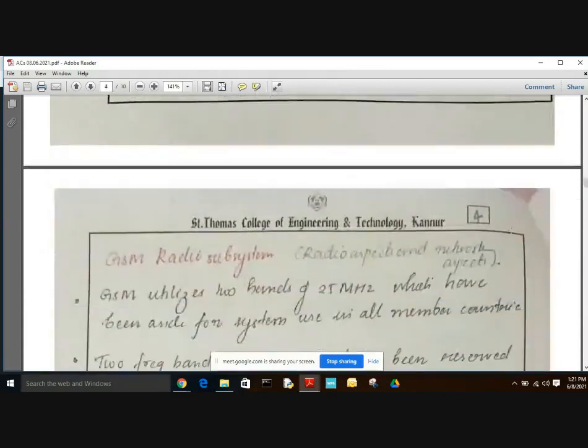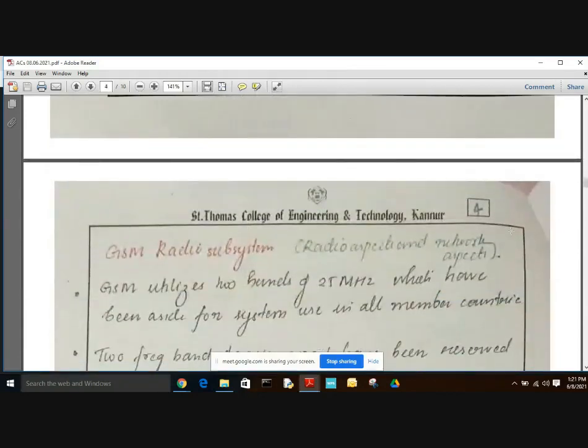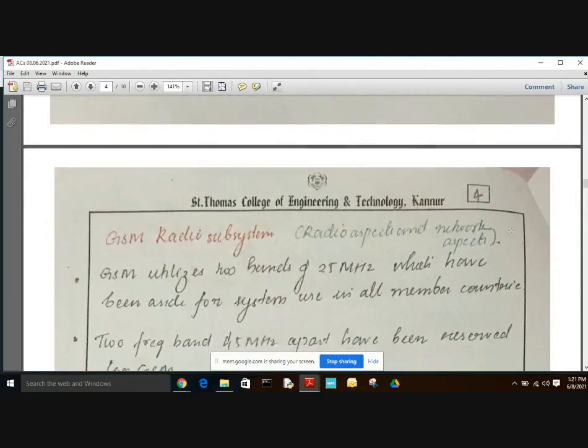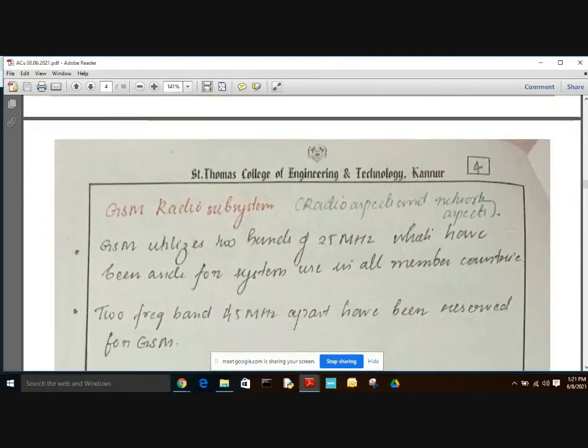Now going into the GSM radio subsystem, or radio aspect and network aspect of GSM. GSM utilizes two bands of 25 megahertz, which have been assigned for the system used in all member countries. So GSM has two bands of 25 megahertz, and the two frequency bands are 45 megahertz apart, which have been reserved for GSM.